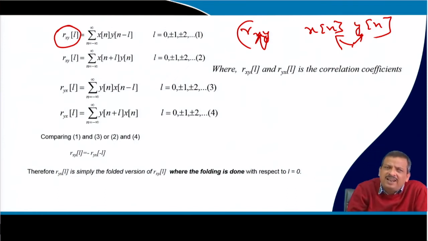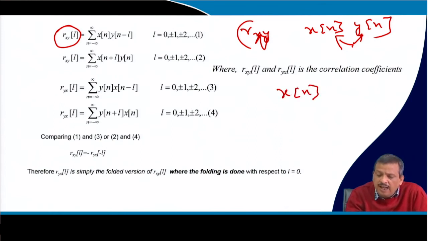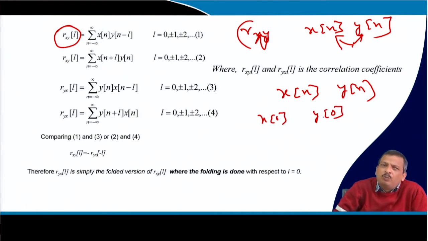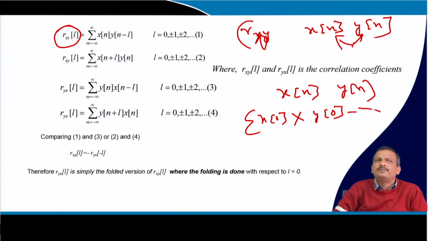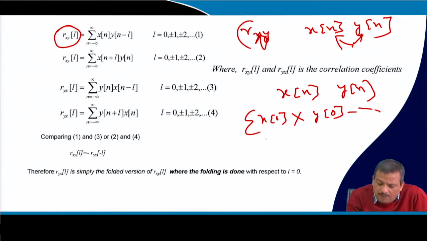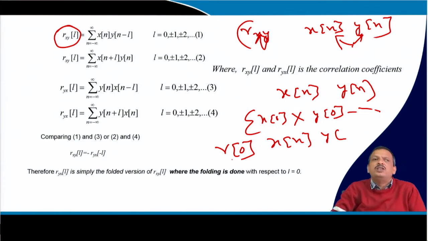Mathematically, I have a signal x of n and another signal y of n. Let us say the sample x of 0 is similar with y of 0. If both are similar, how can I measure that? I can take the product and sum over all the samples. That will indicate how similar x of n is with y of n. This is the similarity index number 0, so L is equal to 0.